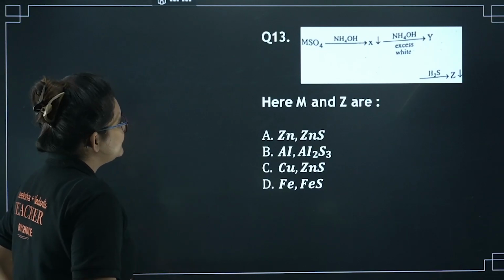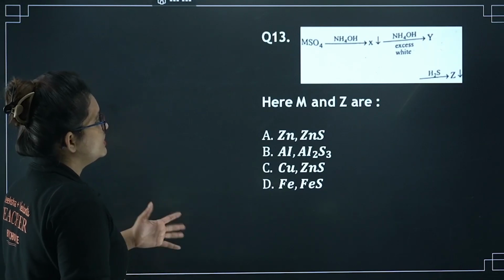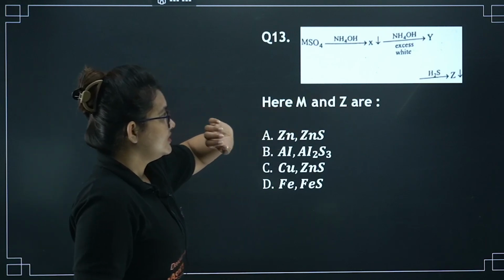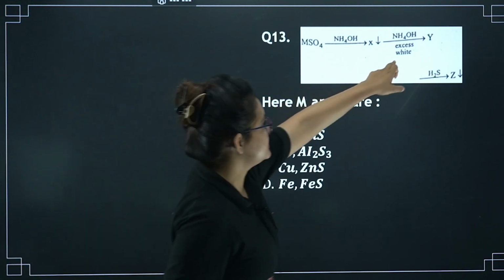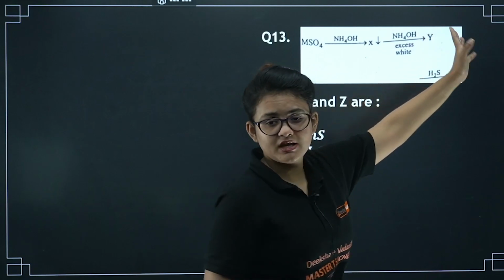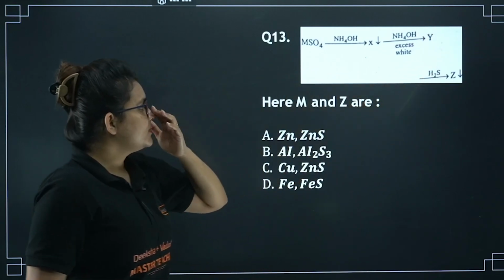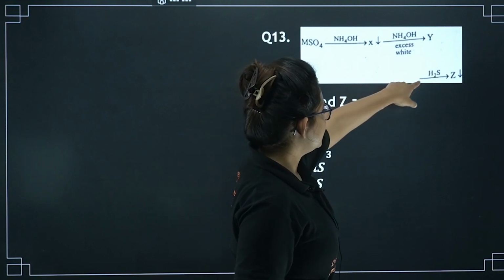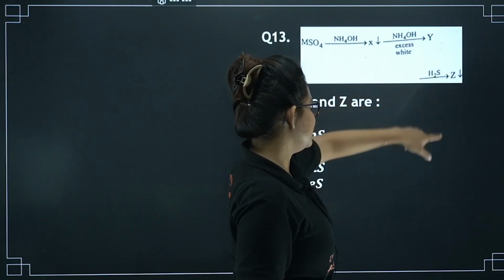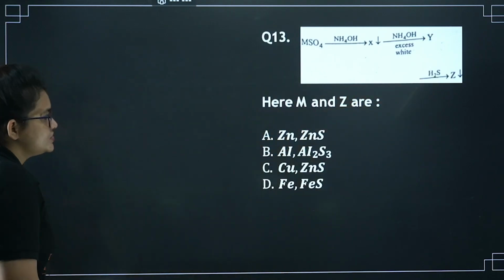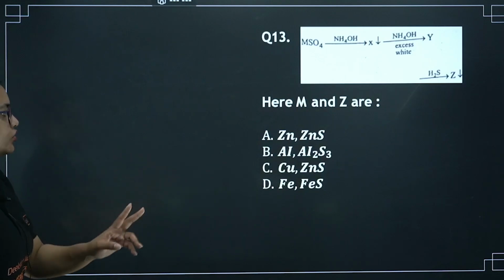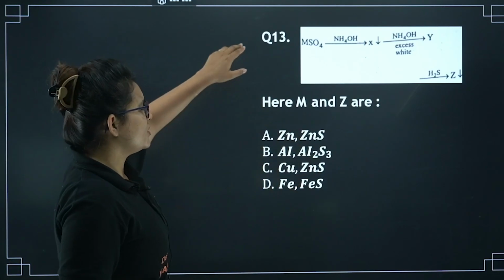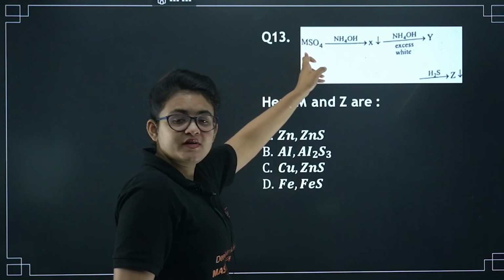I have some metal that is reacting with NH4OH, gives you the precipitation. Okay, in excess the precipitation will get dissolved, means here you can see why we are not having any precipitation further. And that MSO4 as well, when it is reacting with H2S, it is again giving the precipitation, right? So there can be two options, either it can be zinc or aluminium. Okay, they only give this precipitation of the hydroxide, aluminium sulfate and zinc sulfate.